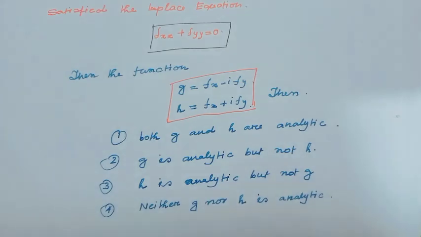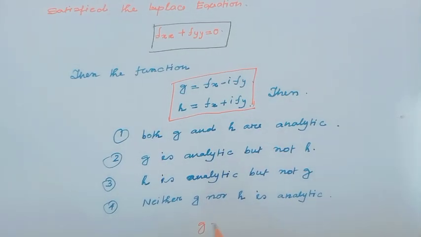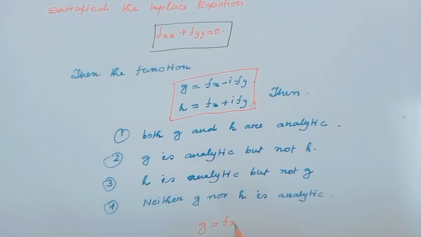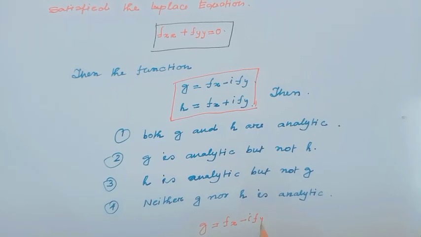Here given the function g equal to f_x minus i f_y.